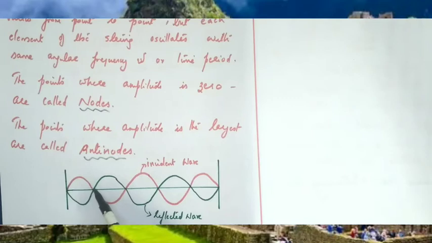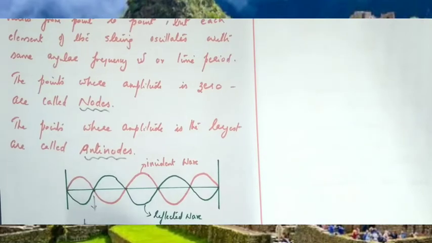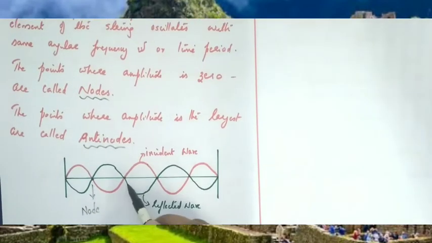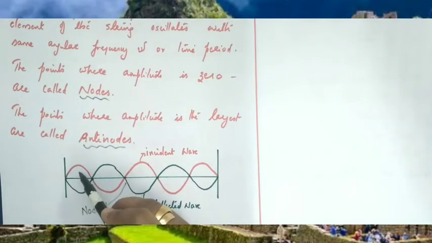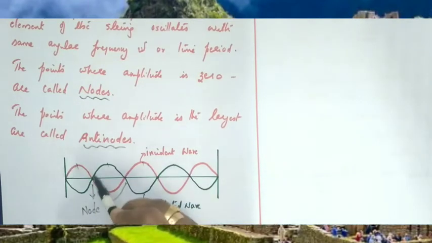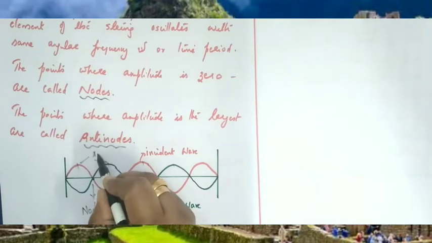And here these are the regions. So what is the amplitude here? These are the regions where amplitude is equal to 0, so these points are called nodes. Okay, children, so these are the nodes. The points where amplitude is 0 are called nodes. And in this region, the amplitude is maximum. These regions where amplitude is maximum are called antinodes. So these are called antinodes.